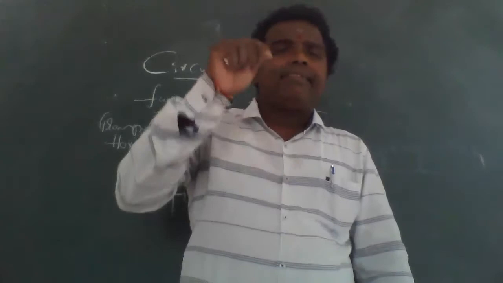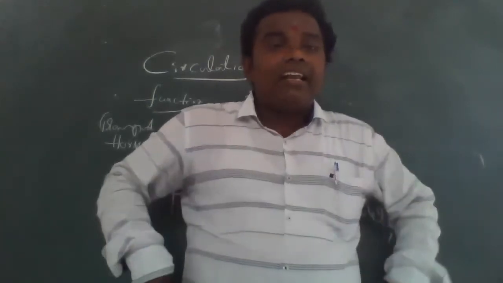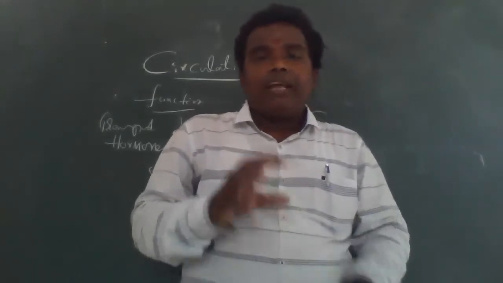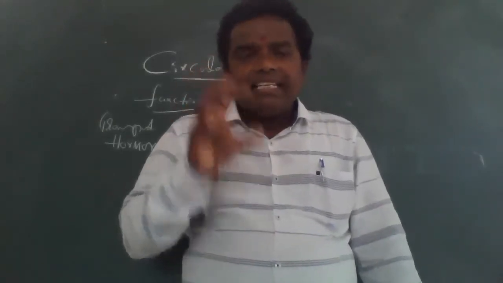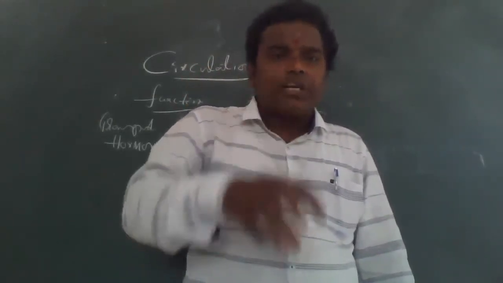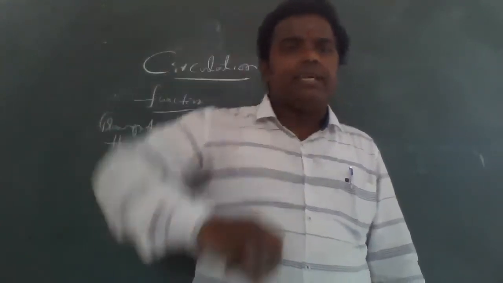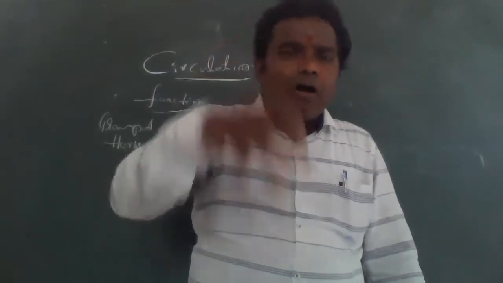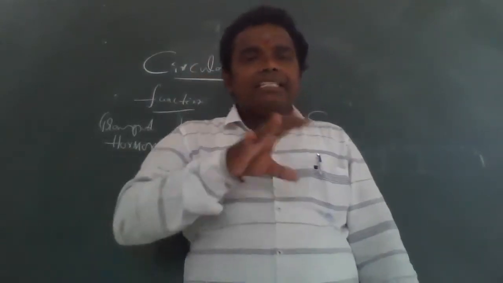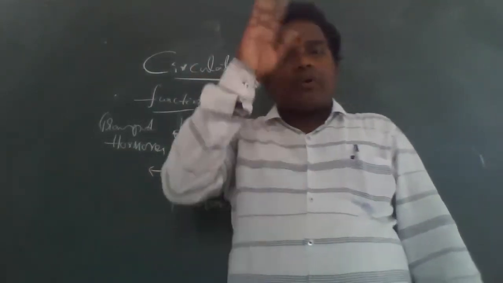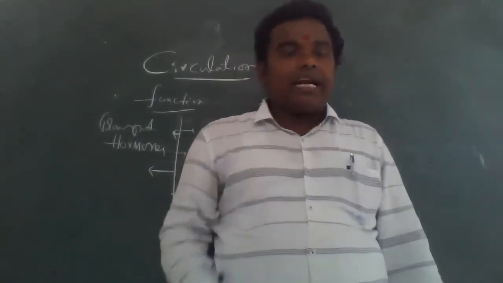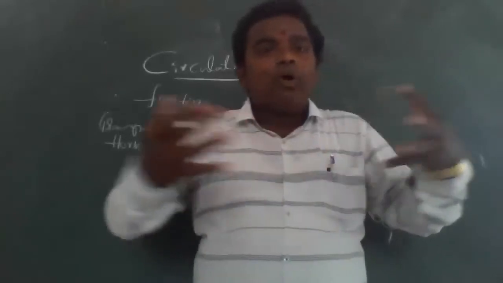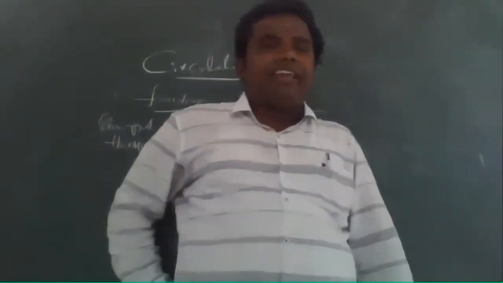Adrenaline is secreted from the adrenal gland. Where is it located? It is located on the kidney, on top of the kidney, but it is secreted and functions throughout the body. The adrenal gland is called the emotional hormone. For example, it is secreted from the kidney.